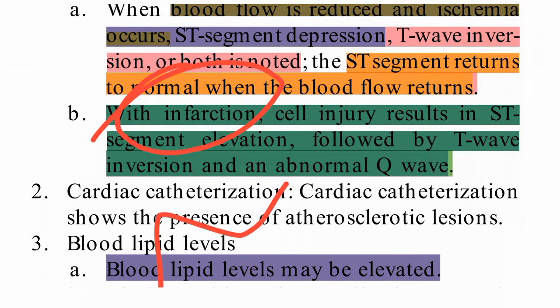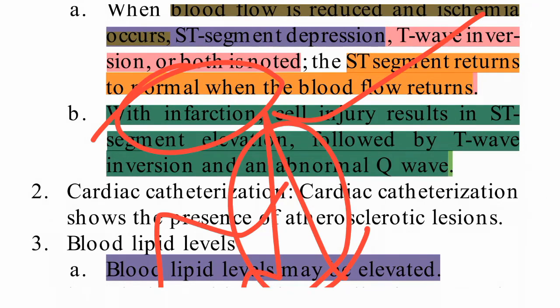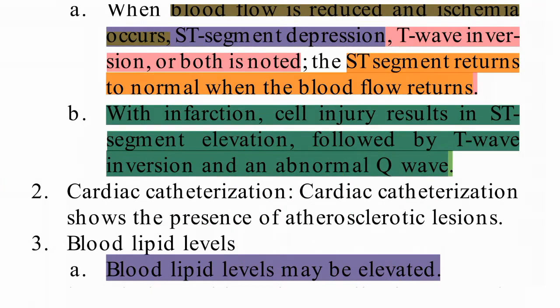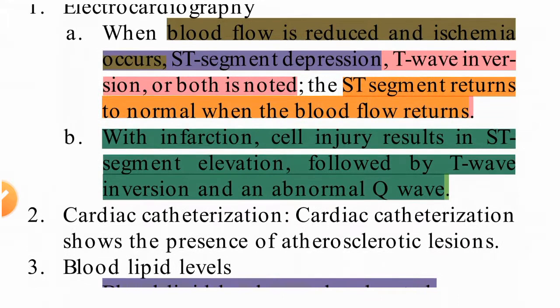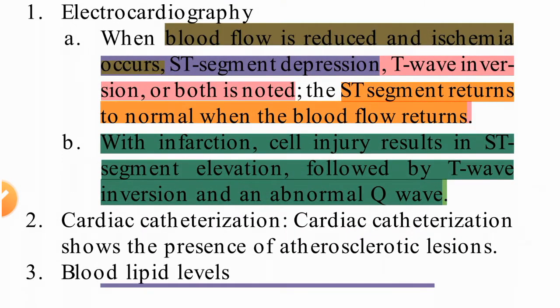If infarction is there, then what will happen? Cell injury will occur. In cell injury, what will happen? The ST segment will be elevated. So the ST segment will be elevated and the T wave will be inverted, and an abnormal Q wave will be there. Okay, so these are the things you can see in the ECG.